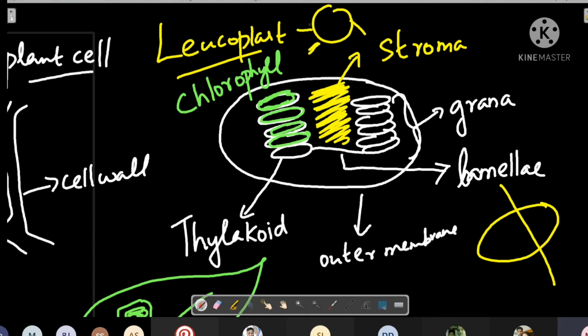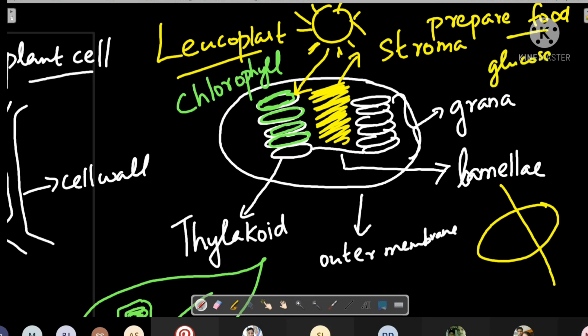If there is sunlight, this sun's energy is taken by chlorophyll. And with the help of chlorophyll only, plants can prepare their food. Their food is in the form of glucose or sugar.